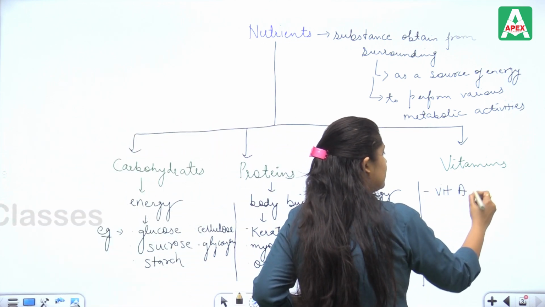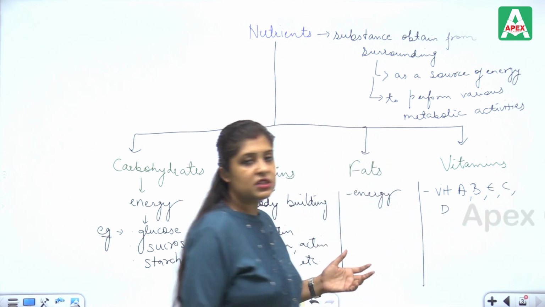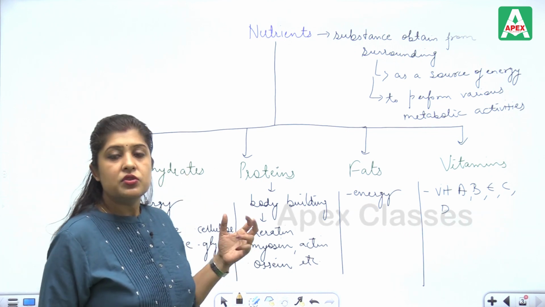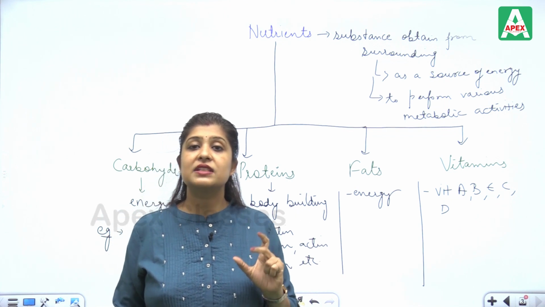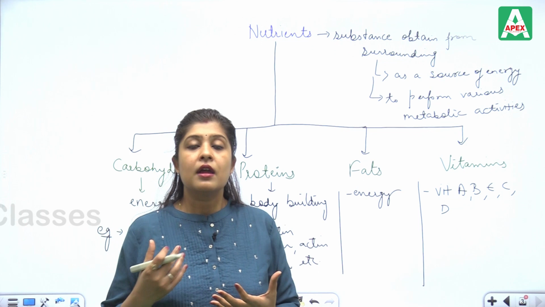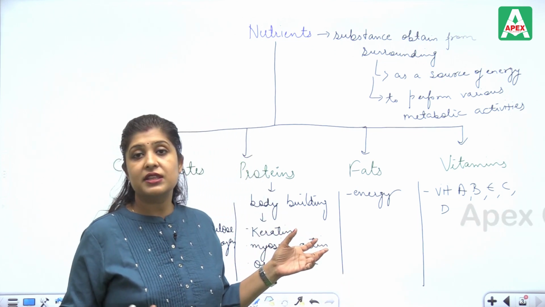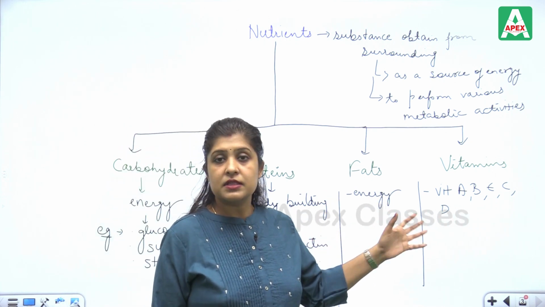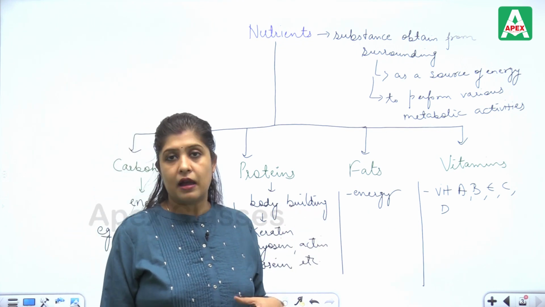Vitamin A, B, E, C, D. There are numerous vitamins. So these are basic nutrients. Nutrients are the substances which we obtain from the surroundings for our various metabolic activities to be performed. They give us energy, they help in bodybuilding, they help provide instant energy, they help store energy. So these are the basic nutrients which will be used by us.